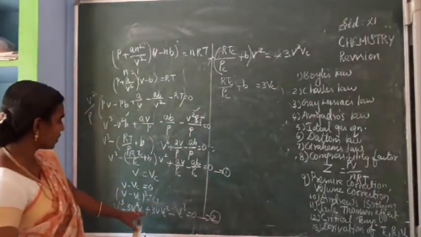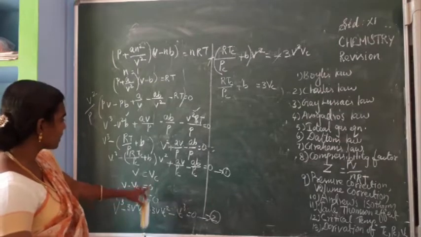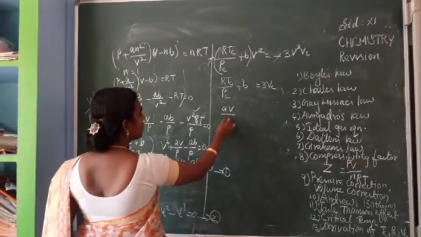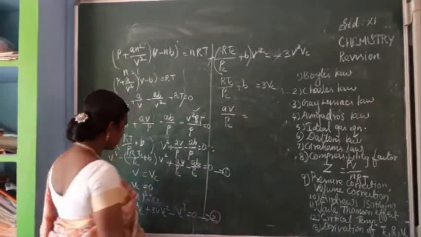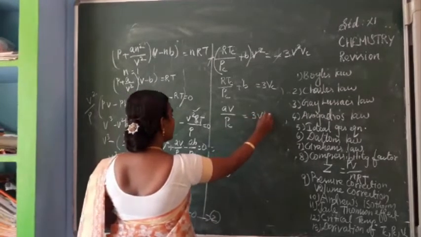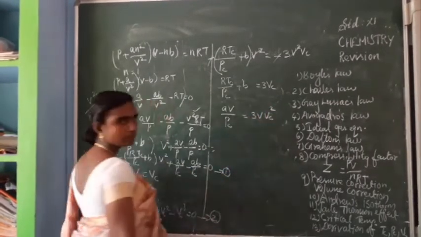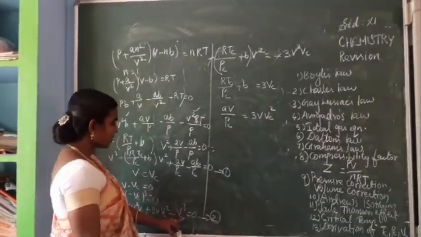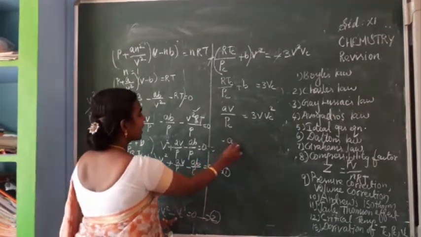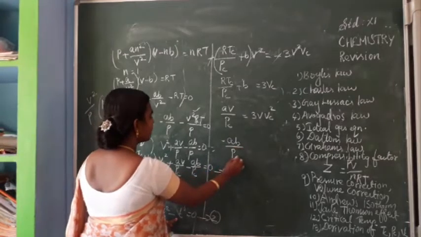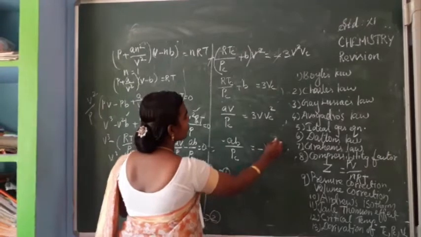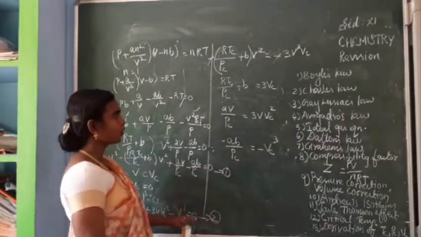So next we can see these two terms, that is the V term. What are the V terms here? A by PC is equal to this one, 3 Vc square V. Okay. So next the last two terms: minus AB by PC is equal to minus Vc cube. Thus two equations are there already.